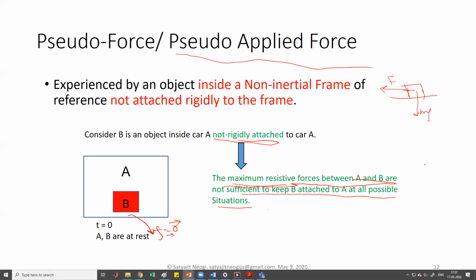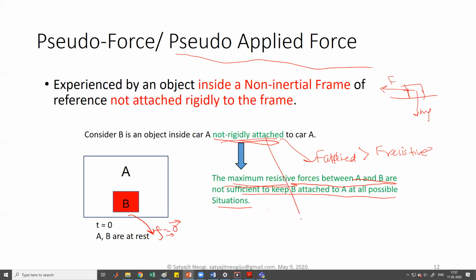So there would be some applied forces. Basically, not rigidly attached means that F applied can be greater than F resistive. At some point of time, F applied can be greater than F resistive. That's what not rigidly attached means.